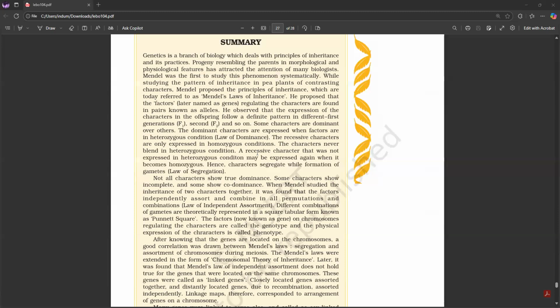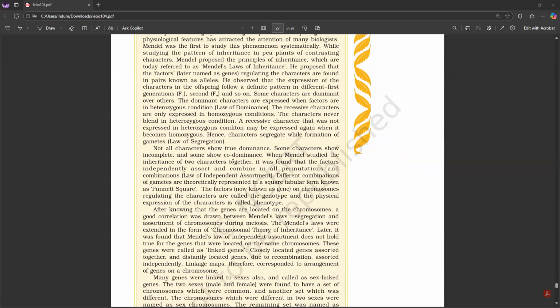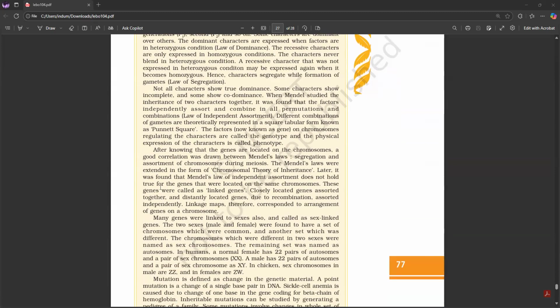He proposed that the factors regulating the characters are found in pairs known as alleles. He observed that the expression of the characters in the offspring follows a definite pattern in different generations: first, second, and so on. Some characters are dominant over others. The dominant characters are expressed when factors are in heterozygous condition. The recessive characters are only expressed in homozygous condition. The characters never blend in heterozygous condition. A recessive character that was not expressed in heterozygous condition may be expressed again when it becomes homozygous.